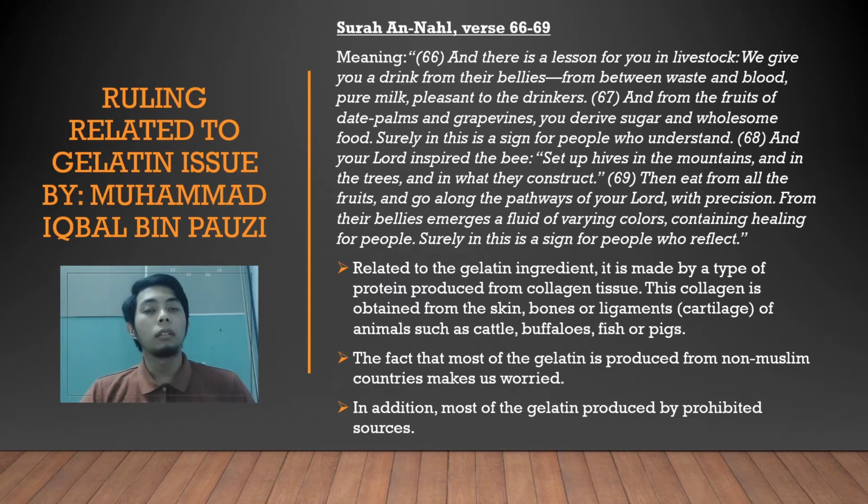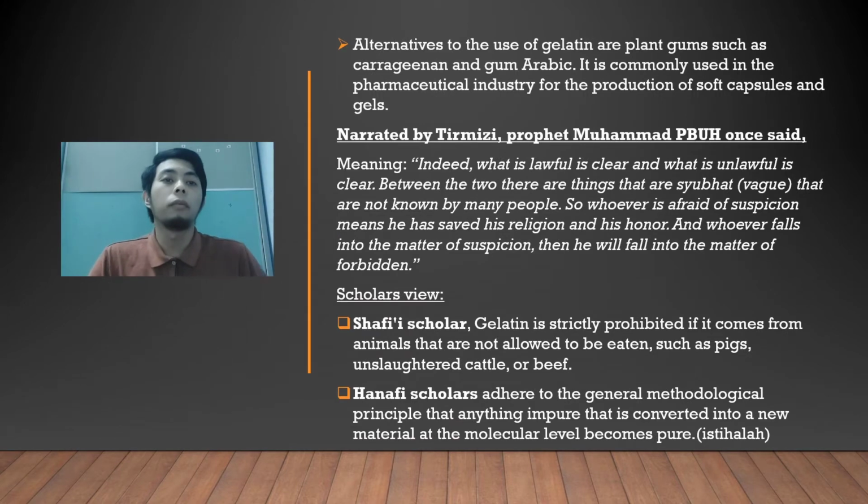Gelatin from pig is cheaper than gelatin made from other animals such as buffalo and so on. Related to the dalil above, they say that Allah has given us a lot of things to eat, such as grapes, milk, and so on. That food can be obtained from animals. Allah already said that we can eat things from animals, such as their milk and whatever is not prohibited to us.